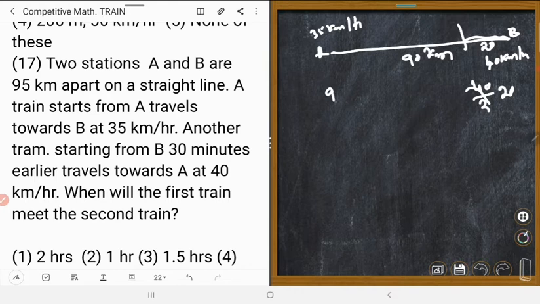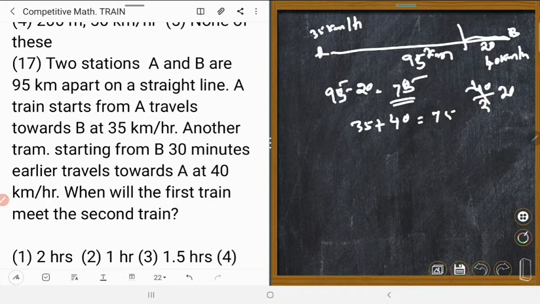So 90 minus 20 is equal to 70 kilometers. These 70 kilometers will be covered by both the trains, and they are moving in opposite directions. So 35 plus 40 is equal to how many? This is 75. Could you understand? Their relative speed is 75 kilometers per hour.